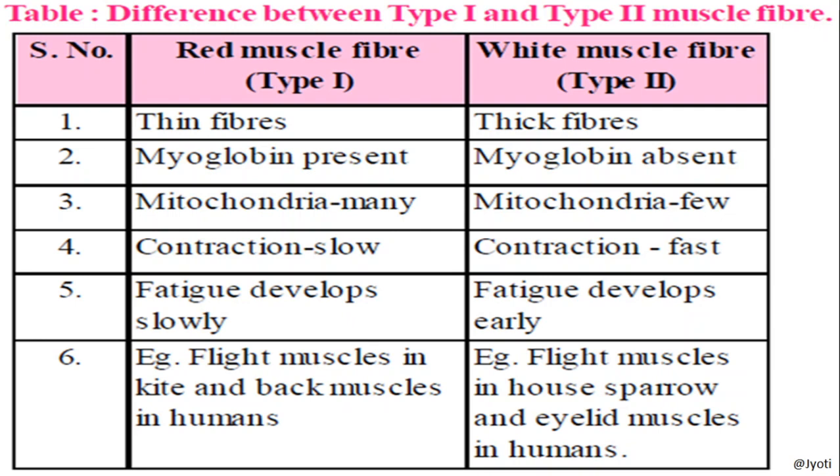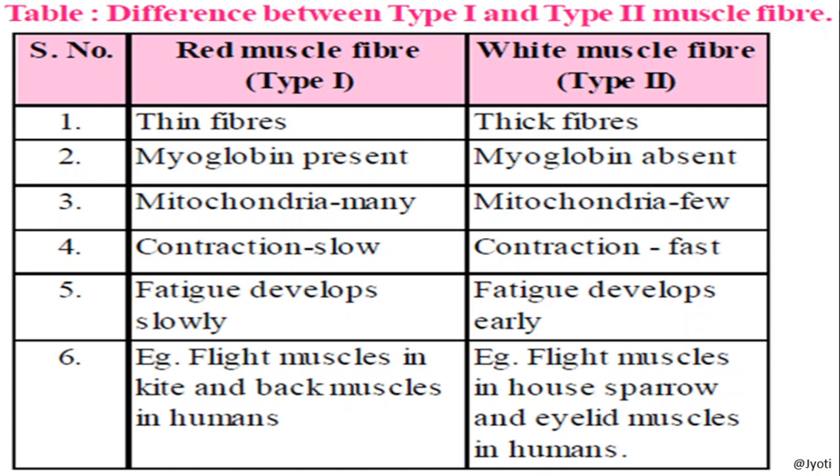The next difference is that the red muscle fibers are very powerful because they get more oxygen supply and more energy due to the presence of more mitochondria. But the white muscle fibers have fewer mitochondria.